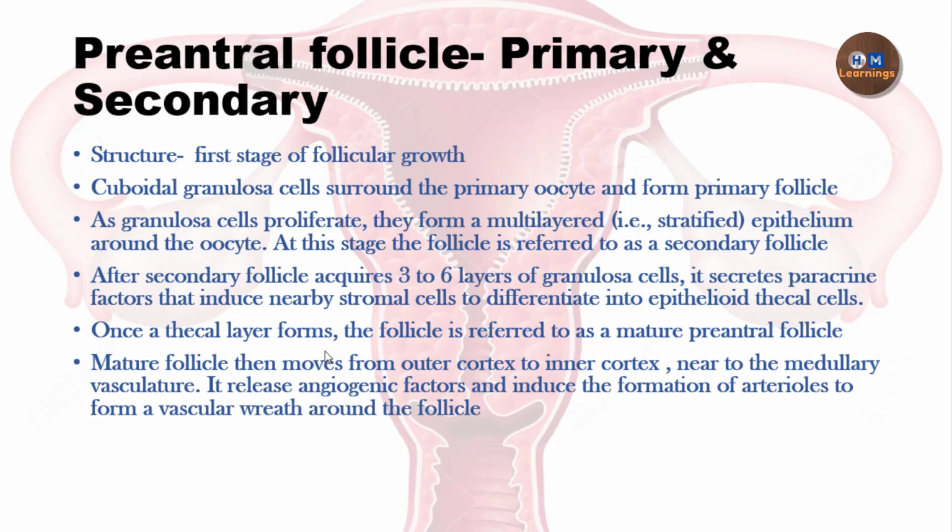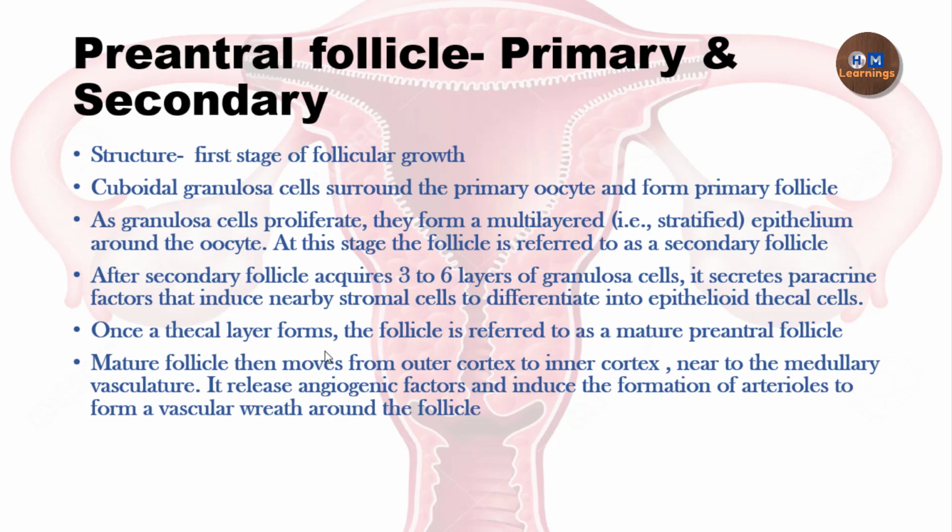Now this mature pre-antral follicle will move from the outer cortex to the inner cortex to get a better blood supply. It releases some endogenous factors which lead to the formation of many arterioles, and that leads to a vascular arrangement around the follicle, ensuring a very good supply to the follicle. So why is it happening?